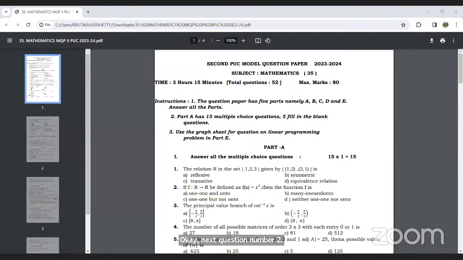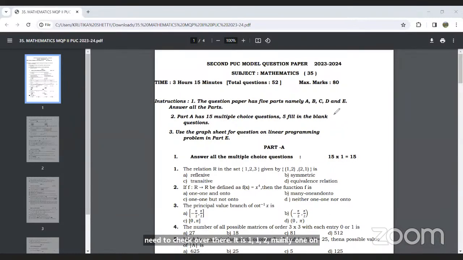Question number 2 states that if f is a function from R to R defined by f of x equals x raised to 4, then the function is which of the following. This also comes from exercise 1.2, where questions of the type f of x equals x square, x cube, x raised to 4 have been given. We need to check whether it is one-one, onto, many-one onto, one-one but not onto, or neither one-one nor onto.